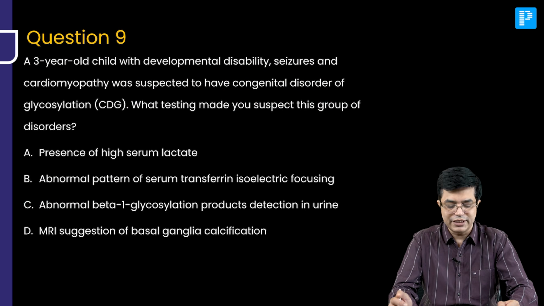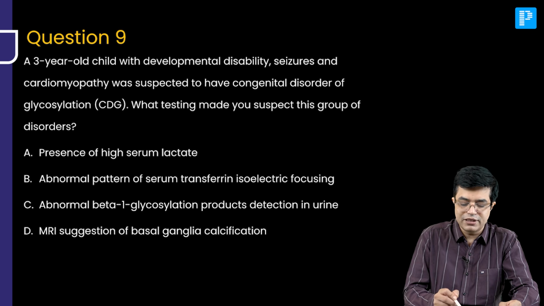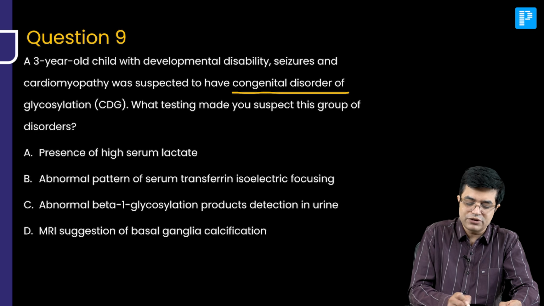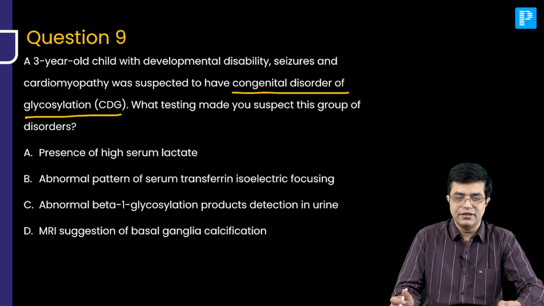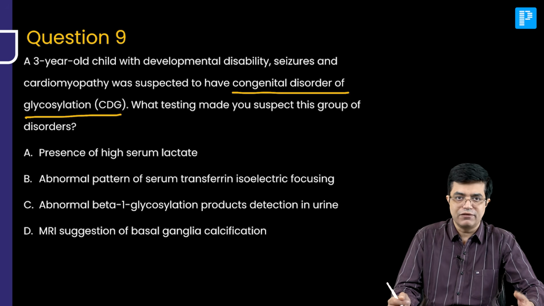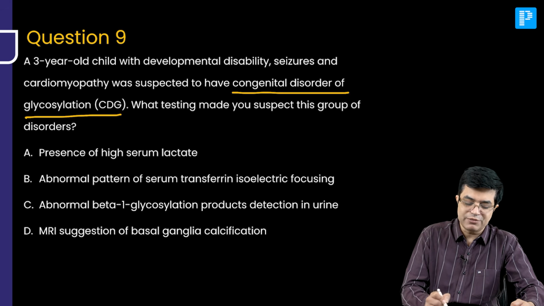Let's go to question number 9. A 3-year-old child with developmental disability, seizures and cardiomyopathy was suspected to have congenital disorder of glycosylation, CDG. It's a topic most of us do not read, but an occasional question you will find. The screening test of them is important. So what testing made you suspect this group of disorders?